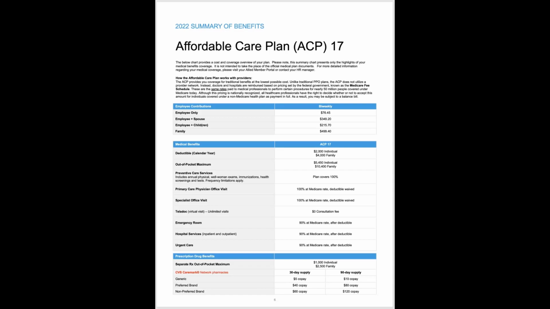We note CVS Caremark. It doesn't necessarily mean you have to just use CVS pharmacies. You can go to virtually any pharmacy that you choose. CVS Caremark is the pharmacy benefit manager, but their network of pharmacies, I've rarely, if ever, seen a pharmacy that's not included. Walgreens, Duane Reade, Rite Aid, Walmart, Target, they're all included in the network.